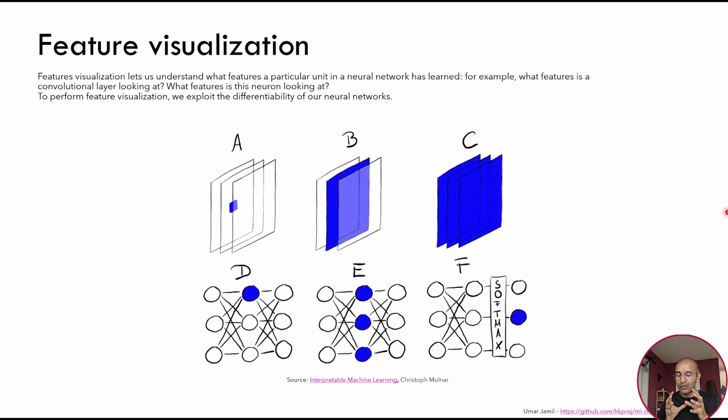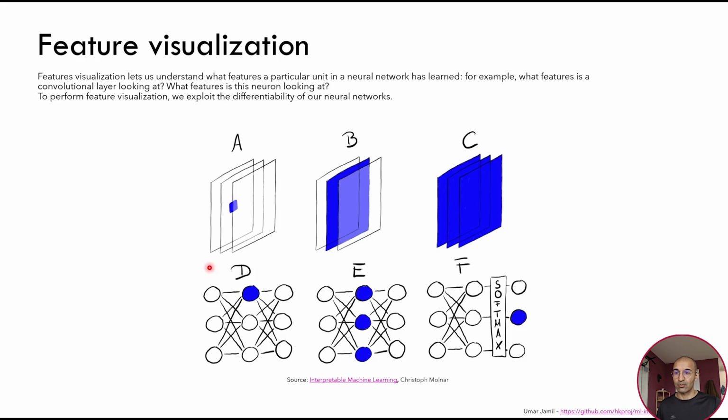Each layer will be looking at a particular kind of feature in the input that will contribute to the final output for the final classification. Some layers may look at, for example, lines, some layers may be looking at edges, some layers may be looking at certain patterns, etc. So we want to understand what features each of these layers or each of these neurons have learned. And we can do feature visualization at many levels.